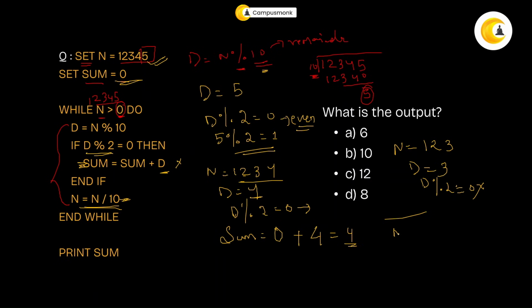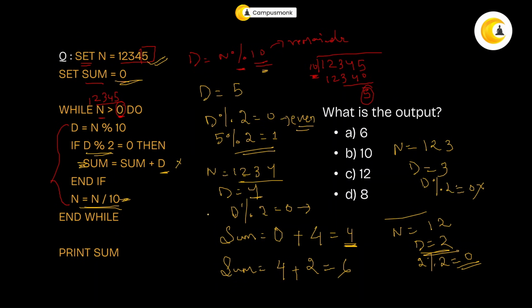What are you doing with your n? Your n is now just 1 and 2, like that's 12. So your d is 2. So 2 mod 2 is equal to 0. This is true. So what will happen to your sum? Your sum is sum plus d. What is your sum? It is 4 plus what is your d? Your d is 2. So that is equal to 6.